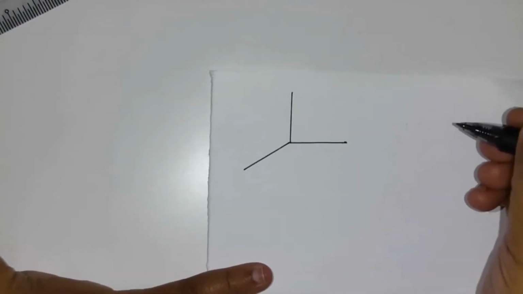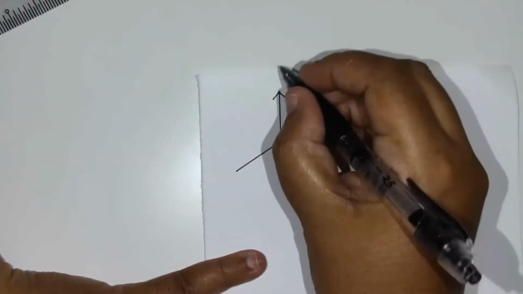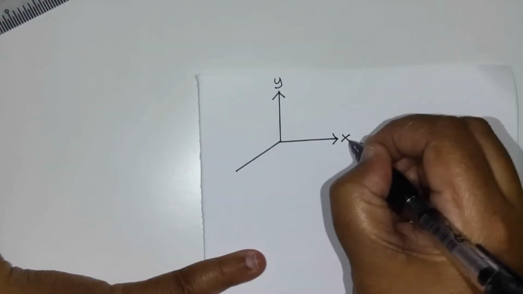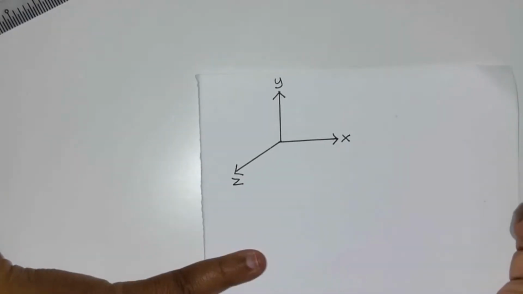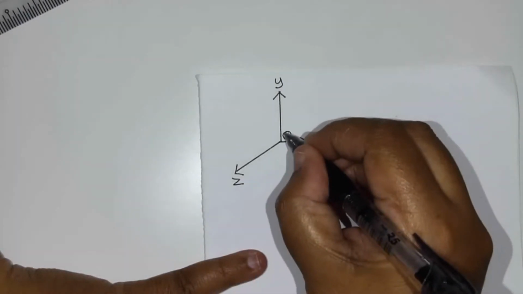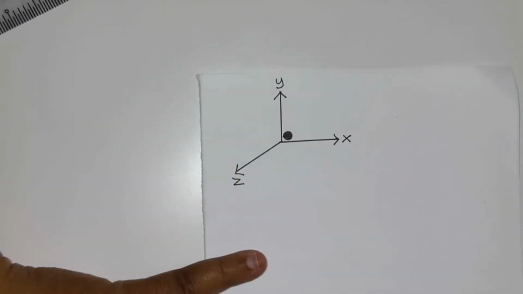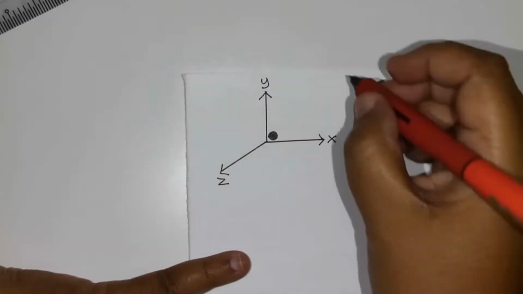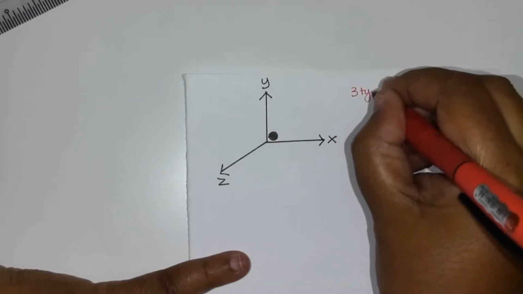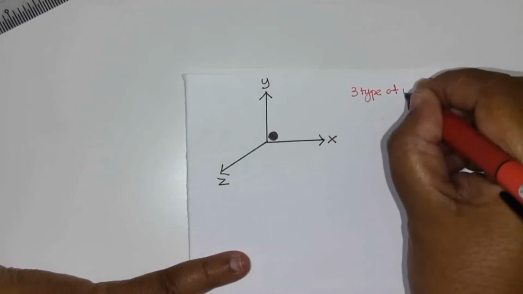This is the y-axis, this is the x-axis, and this is the z-axis. Now you have a molecule. A molecule can perform three types of motion.